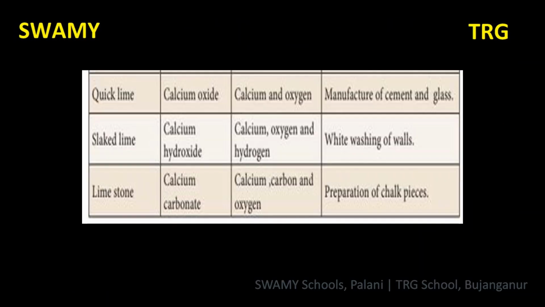Next compound is quicklime. Its chemical name is calcium oxide. Its formula is CaO. Constituents are calcium and oxygen. Quicklime is used to manufacture cement and glass.